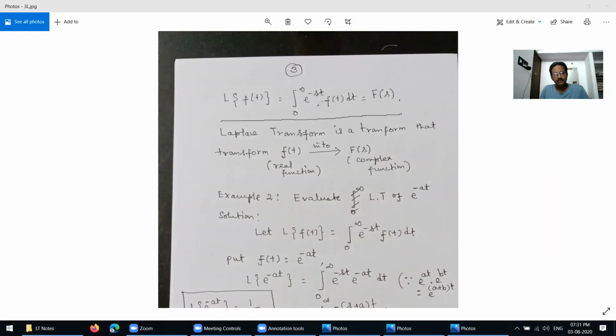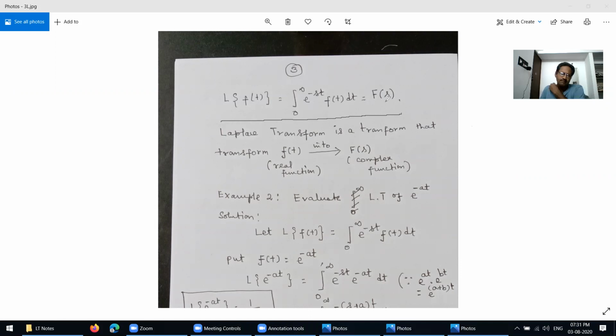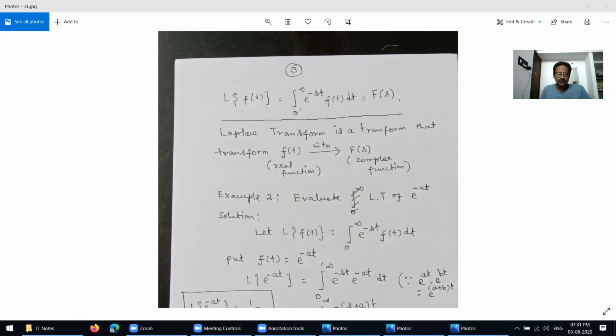The real valued function f of t is transformed into a complex function. Sometimes it is denoted by the Laplace transform of f of t equals F of s.